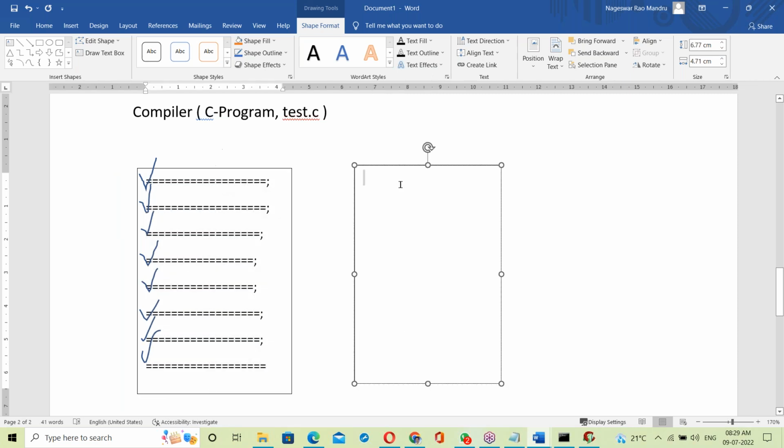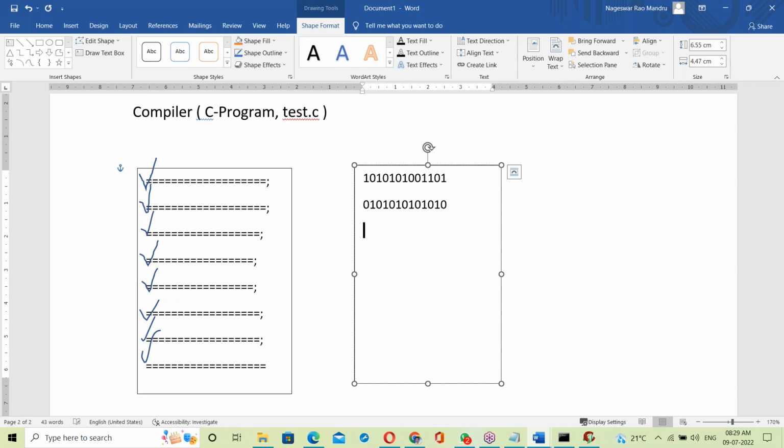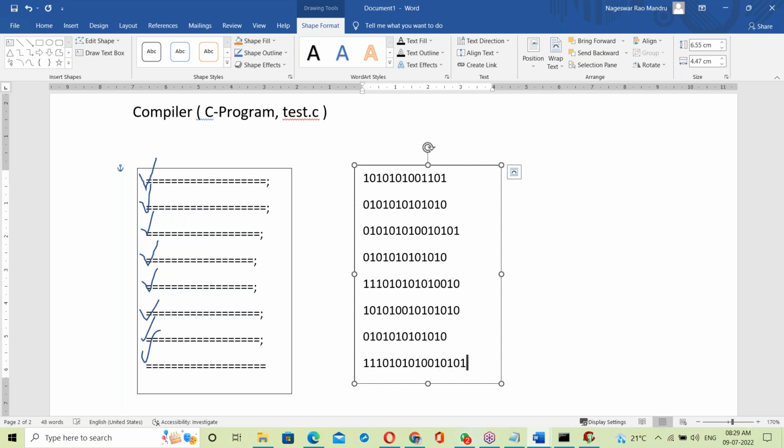The first line converts into binary format, zeros and ones. Next, the second line converts into binary format, written to another file. The whole code converts into binary format and is written to another file.